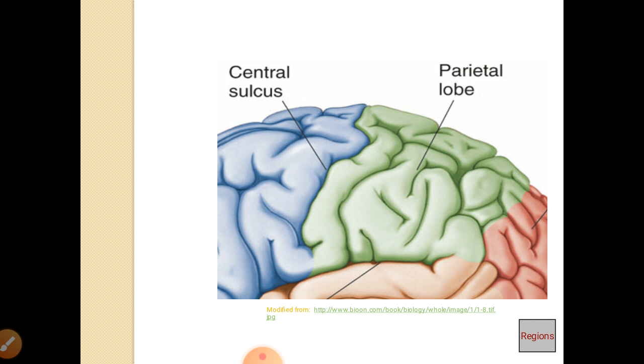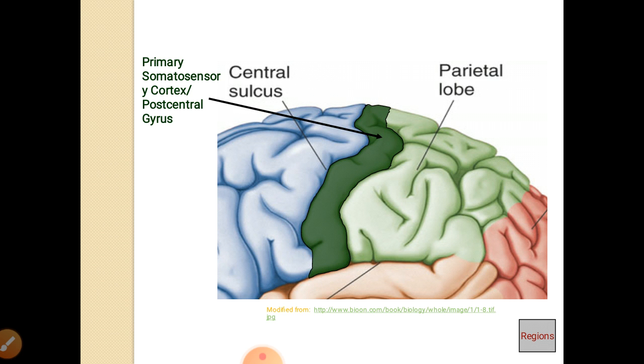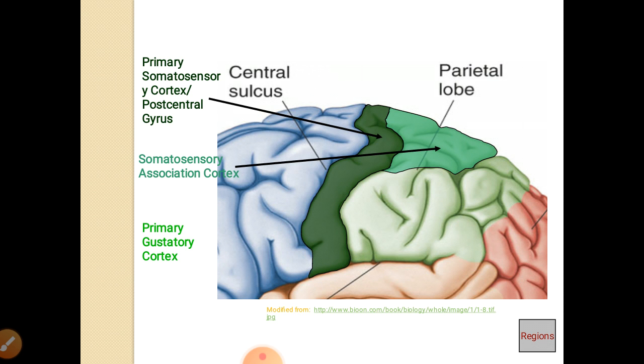Here you can again see the central sulcus, and behind that you can see the primary sensory area or primary somatosensory cortex, which is green color, and behind that you can see the parietal lobe, that is the somatosensory association cortex area. This is the primary gustatory area, or area for the taste sensation, in light green color.